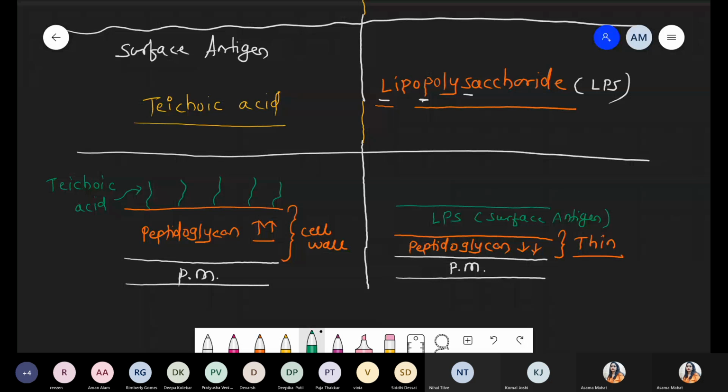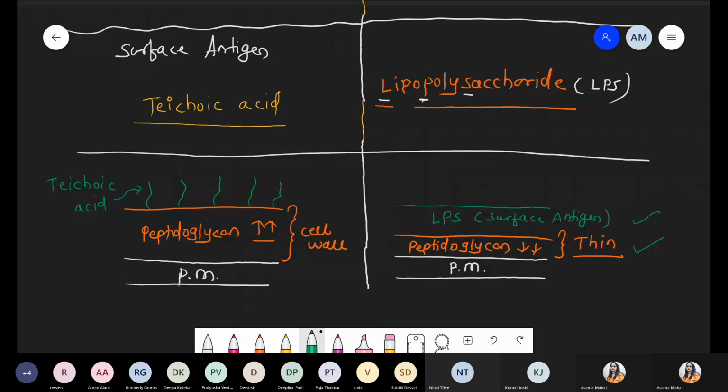But gram-negative is made up of two layers: one layer of peptidoglycan and another of lipopolysaccharide, because the part outside the cell wall, outside the plasma membrane, the cell wall and lipopolysaccharide are involved in protection. Lipopolysaccharide is involved in protection because it is present on the outer side, right?